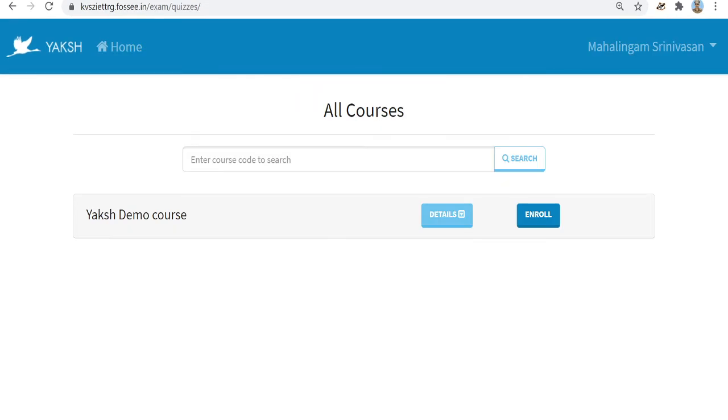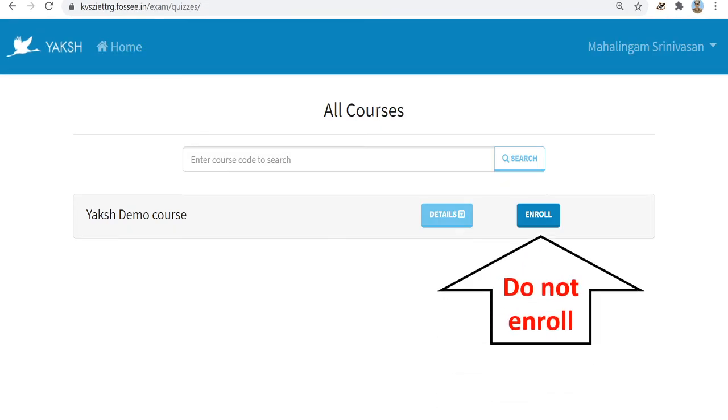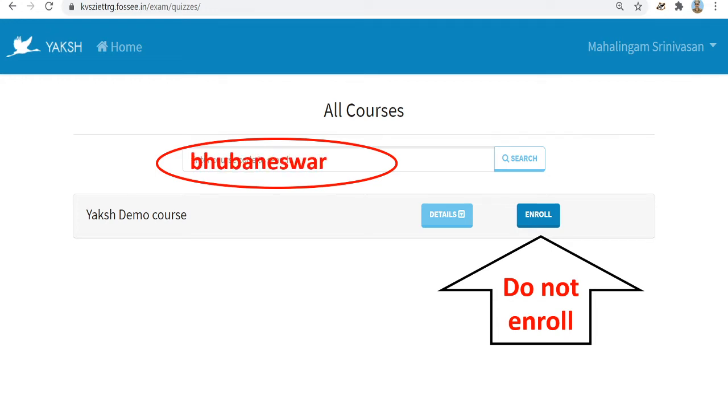It will take you to all courses. Be careful. Please do not enroll for this X demo course. I repeat, please do not enroll for this X demo course. You have to enroll for the course by Kendriya Vidyalaya Sangathan. Therefore, in the enter course code to search, you type Bhubaneswar, case sensitive. Please type all of them in small letters and click search.